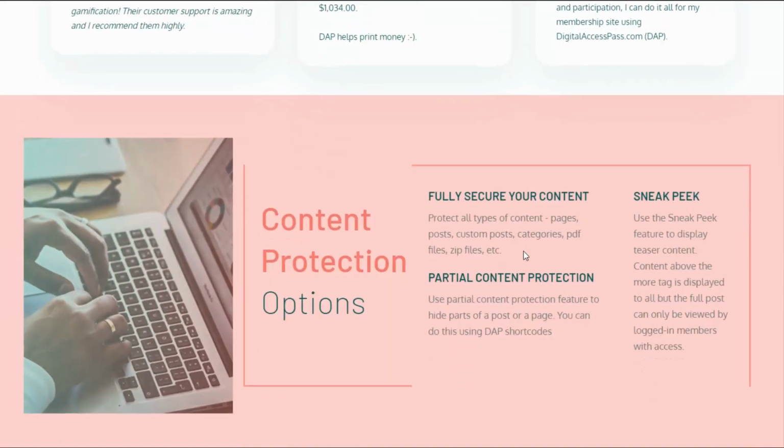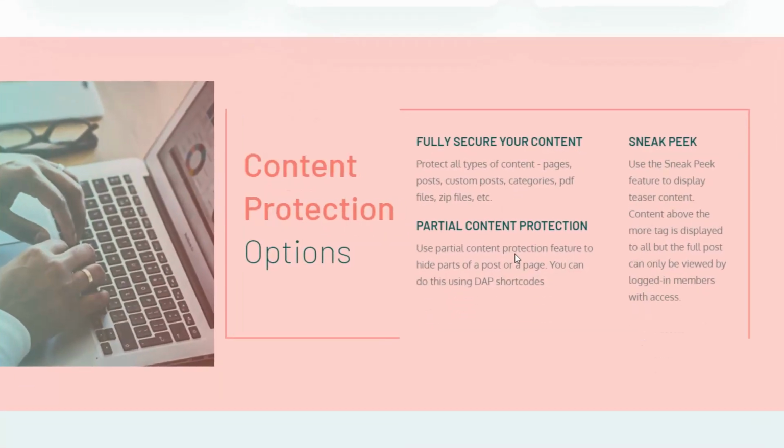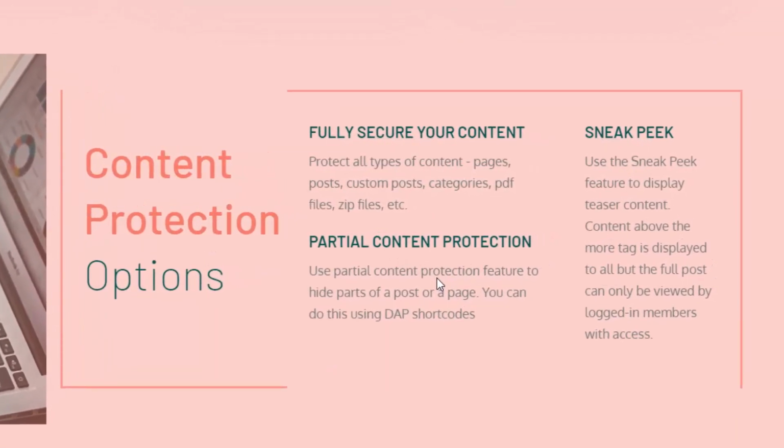As far as content protection, you have several options. You can fully protect your content. You can use DApp to partially protect your content using shortcodes. If you only want to protect certain parts of a page or post, you can do that too. DApp also comes with a sneak peek feature. You can use that to display teaser content. Content that you have above the more tag will be displayed to all, but the full post can only be viewed by logged in members that have access.